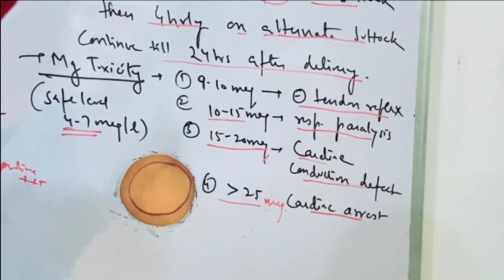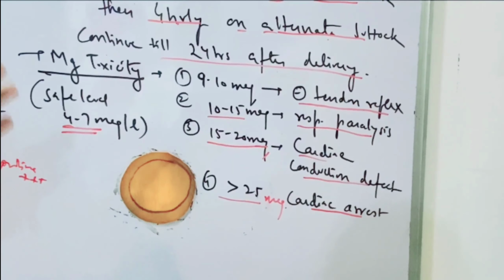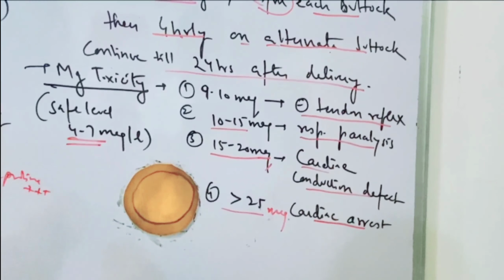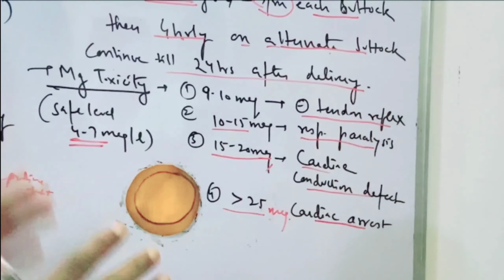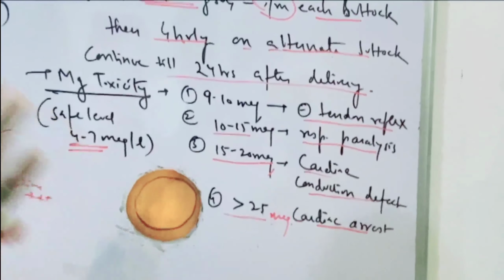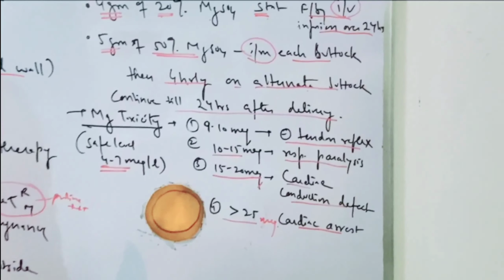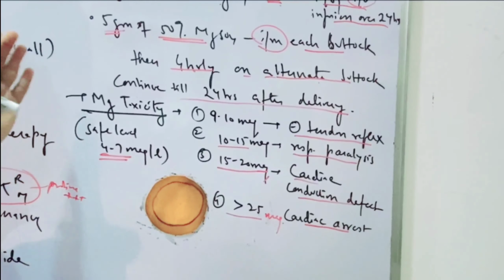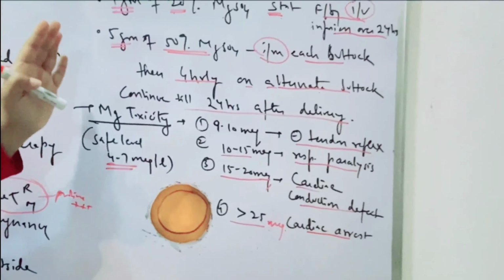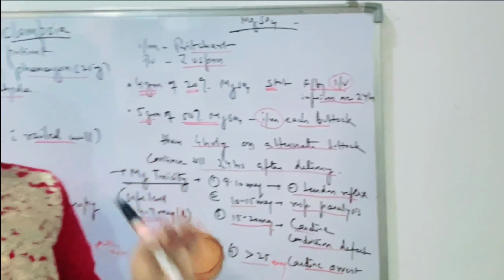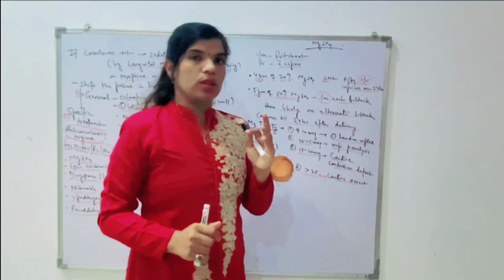See, magnesium sulfate is an anticonvulsant drug. It is not a CNS depressant. ये CNS depressant नहीं है. So the mother remains awake. माँ बिल्कुल awake रहेगी, बिल्कुल unconscious नहीं रहेगी, and because it is not a CNS depressant, it may not disturb the baby. So magnesium sulfate is an anticonvulsant therapy जो कि आपका सिर्फ एक्लेम्शिया कम करेगा, but it is a safe drug for the mother as well as for the baby.